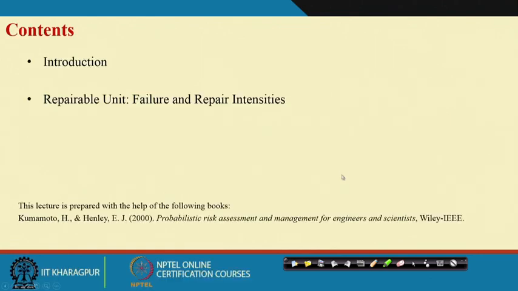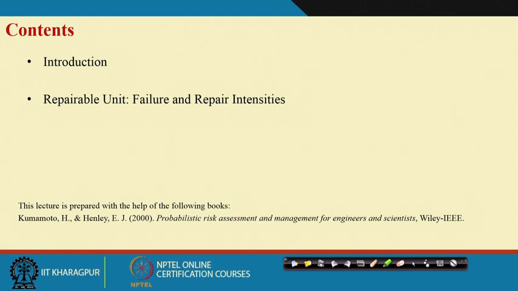In last class, we introduced some new parameters for the combined process, which is basically the repairable unit. For a repairable system, the basic characteristic is that once the component or system fails, it will be repaired and go back to its normal, working condition.